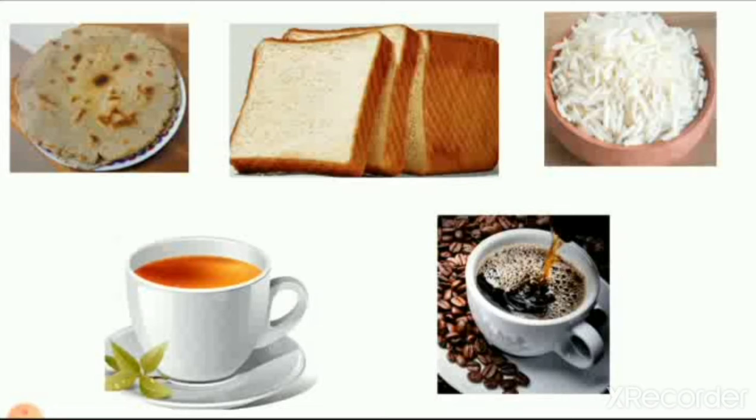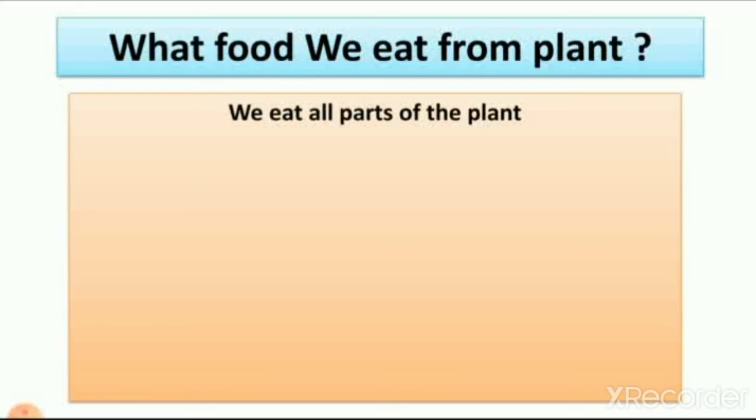So in this lecture we learn which food we get from plants. So let's see what we eat from plants. We eat all parts of the plant: roots, stem, leaf, flower and fruit. These are the five parts of the plant. We eat all parts of the plant, but from different plants. We learn in this lesson number 4 which vegetable is a root, which vegetable is a leaf of the plant, and which vegetable is a fruit of the plant.